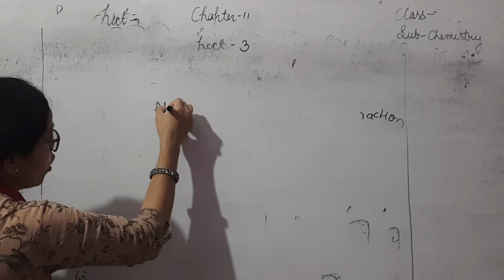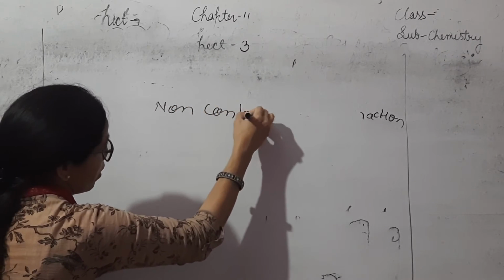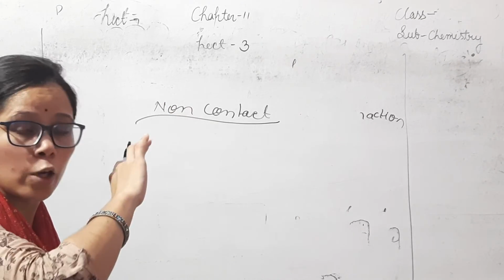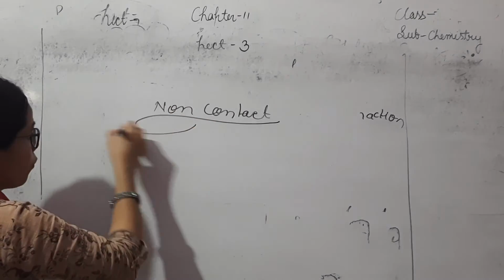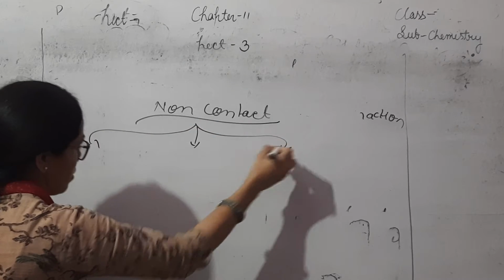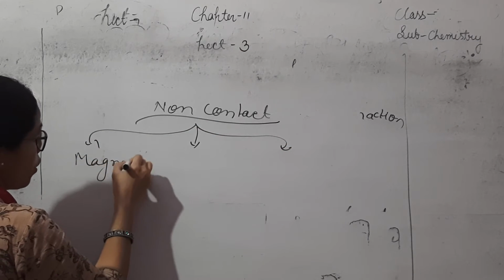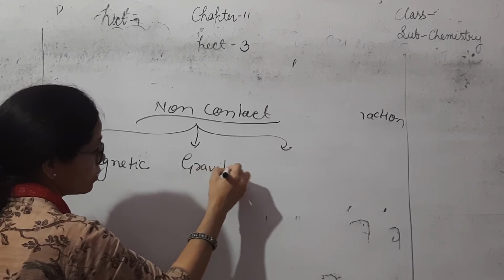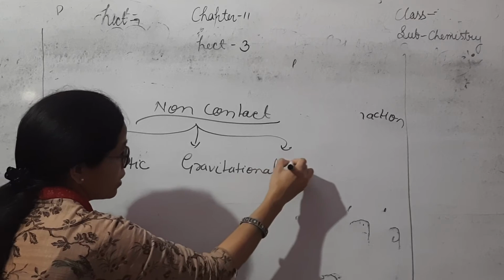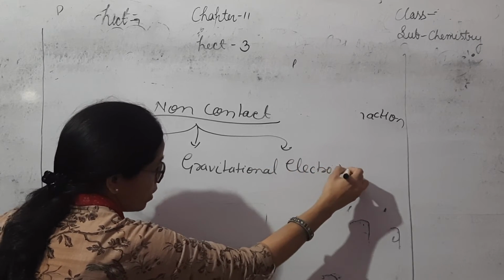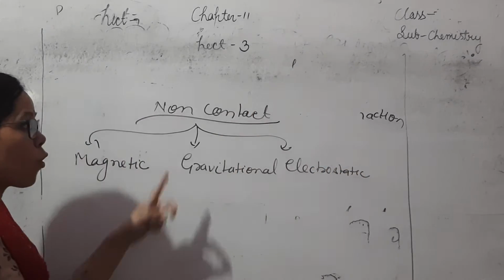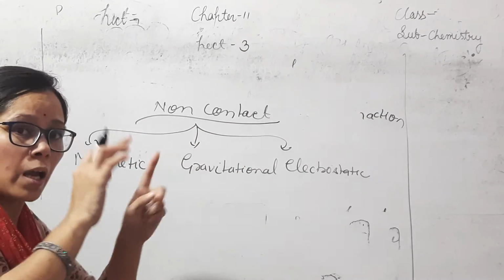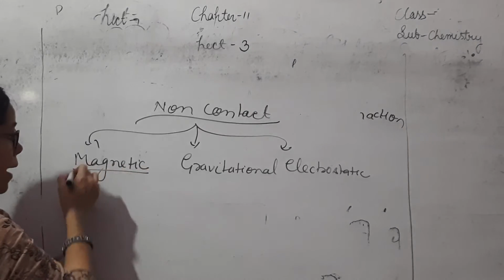Now second is non-contact force. Non-contact means two objects are not in contact with each other, they do not interact with each other. Non-contact forces are of three types. First one is magnetic force, second one is gravitational force, and third one is electrostatic force. In these three types of non-contact force, two objects are not in contact with each other. First is magnetic force.